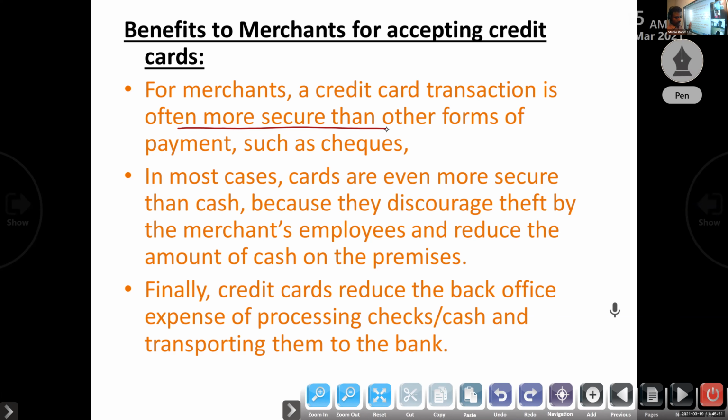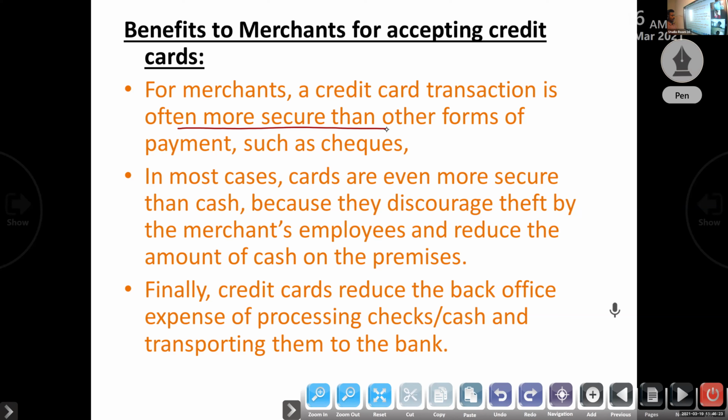Here, the issuing bank has to give the amount to the merchant after the transaction. They are not considering whether the consumer will default on the credit card payment. The merchant has no need to worry about that, because after the transaction they will get the amount from the issuing bank. So that's why it is more secure than a check, because a check can bounce.